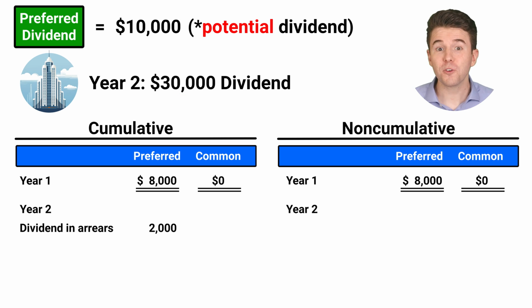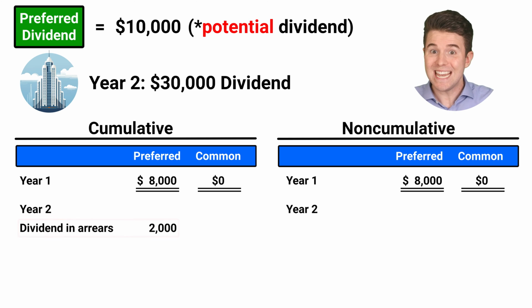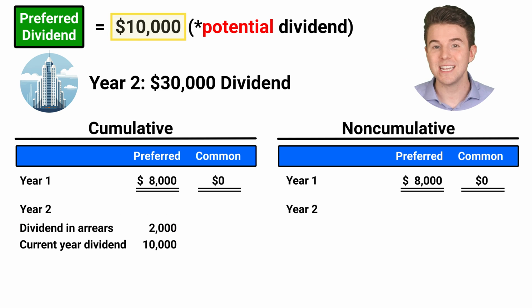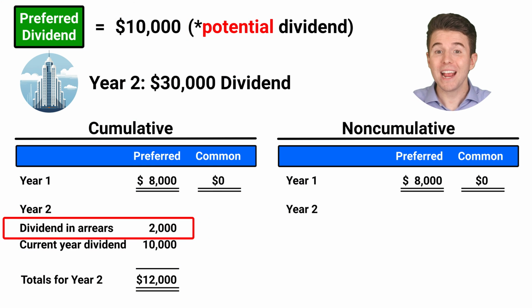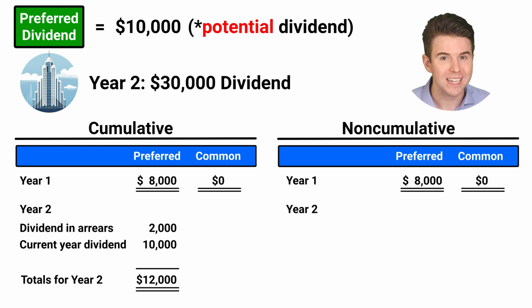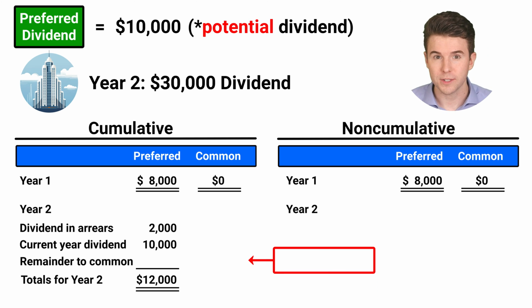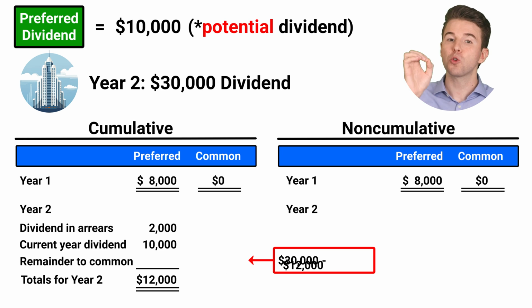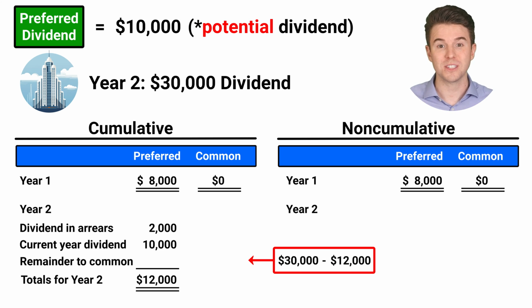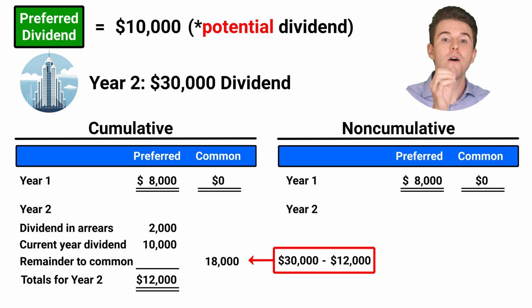So first, if the preferred stock has a cumulative right, preferred stockholders are first paid their dividend in arrears of $2,000. Next, they receive their full $10,000 dividend for the year. After the prior dividend in arrears and current dividends are paid to preferred stockholders, common stockholders get what's left. To compute the amount paid to common stockholders, take the $30,000 of total dividends declared and subtract the $12,000 now paid to preferred stockholders. This gets $18,000 of dividends to common stockholders for year two.